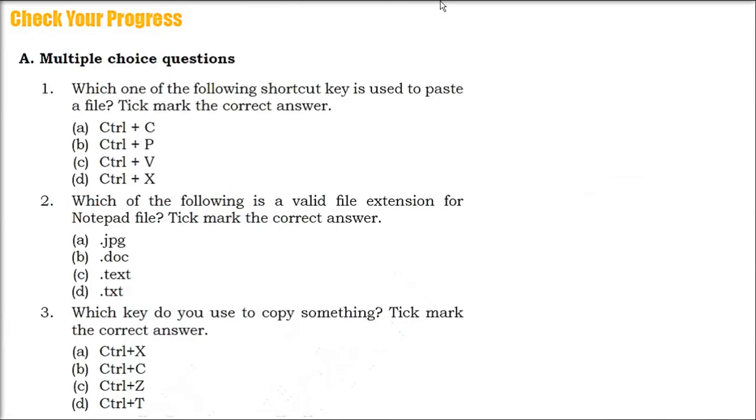Now let us take a few questions here. Which one of the following shortcut keys is used to paste a file? Tick mark the correct answer. Whenever you select content and press Ctrl C, it copies. It copies to the clipboard behind the scenes, meaning there is a copying element on your computer. And then Ctrl V will paste it. So Ctrl C is for copy, Ctrl V is for pasting.